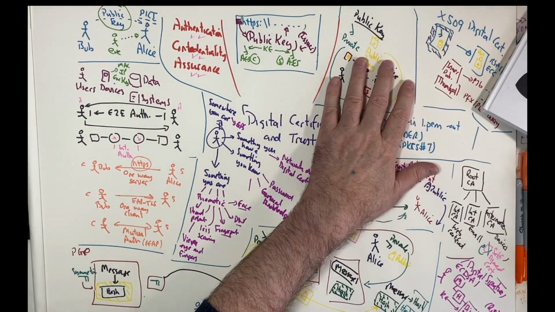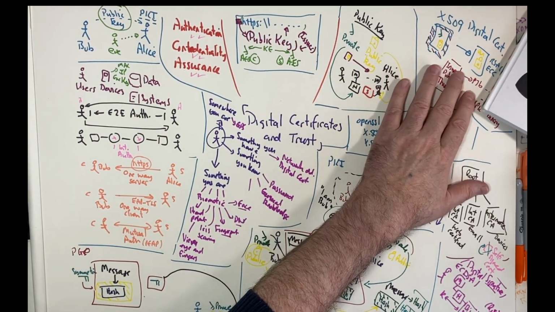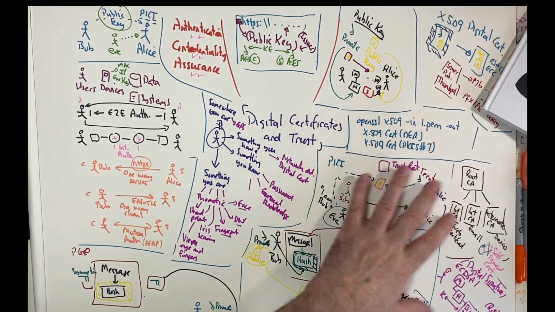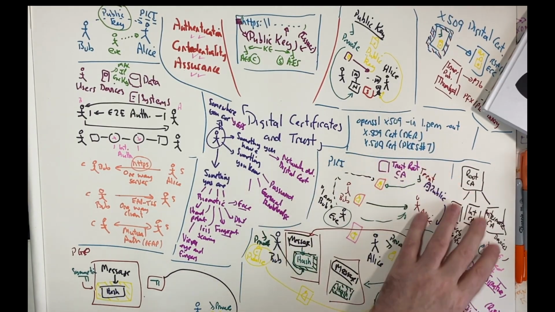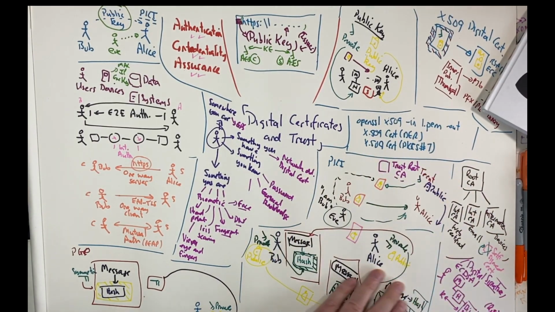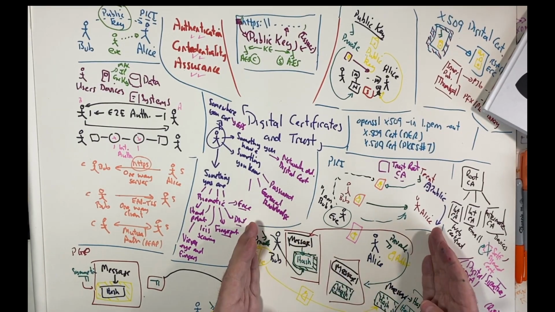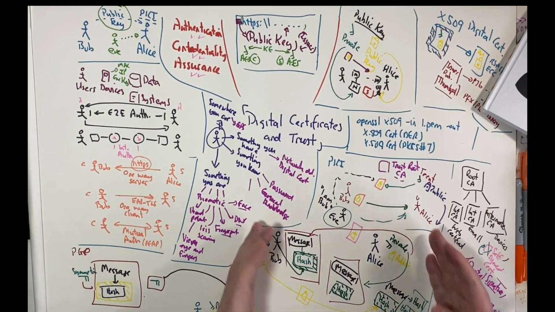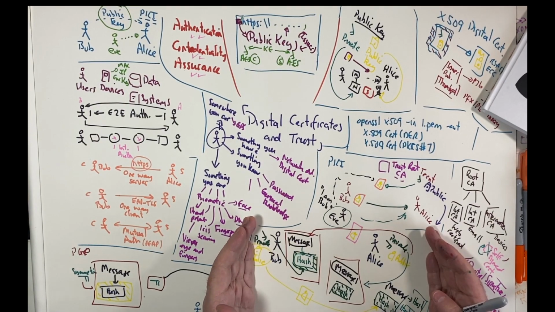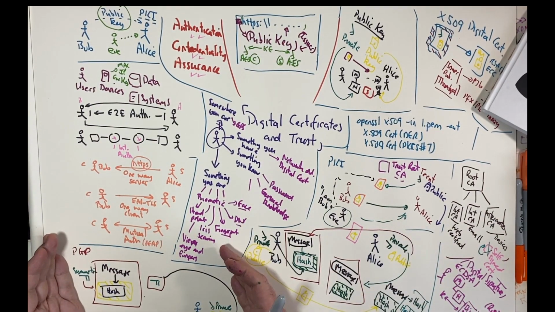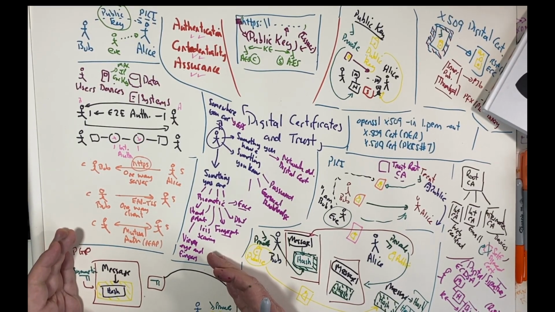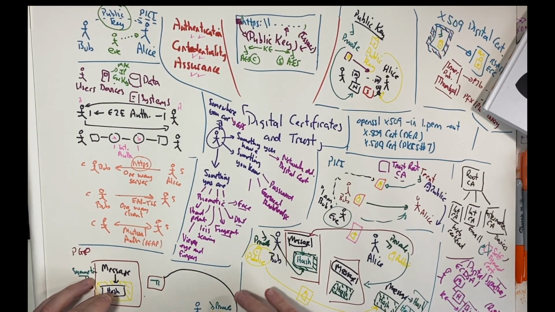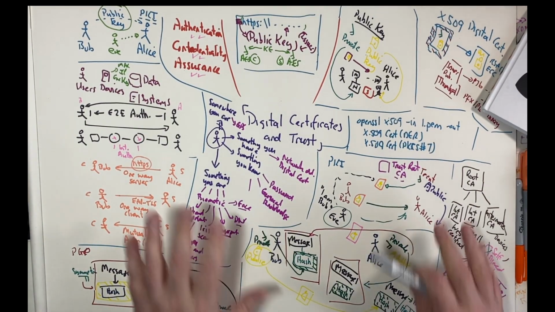Looked at the basics of public key encryption and how we can set up a digital certificate, some of the commands that we might use, what the PKI infrastructure looks like, and then how we can use encryption and also signing with pure public key encryption. But in many cases what we have is a symmetric key used for the encryption but public key used for the signing, and that was the example of PGP. Okay, thank you.